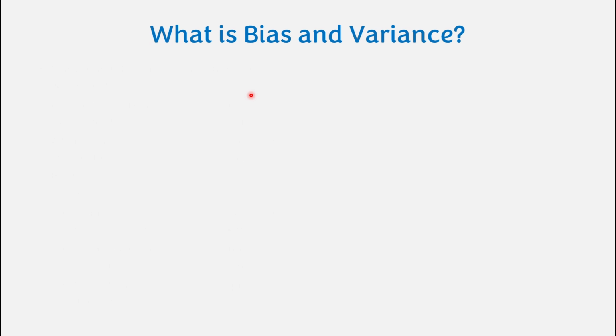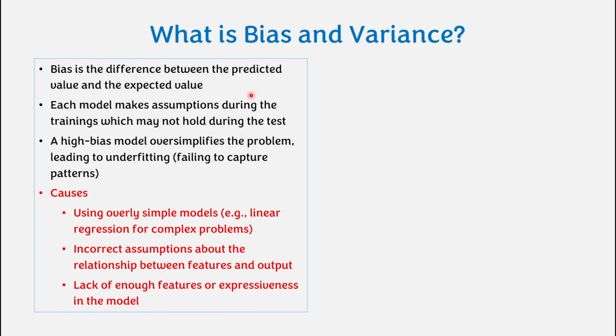So what is bias and what is variance? Bias is the difference between the predicted value and the expected value. When you're building a model, we'll come up with predictions that we'll be able to compare with the expected value. In linear regression, we saw this where we call it the residuals, the difference between the actual and the predicted. And each model makes assumptions during the training, and these assumptions may not hold during the test.